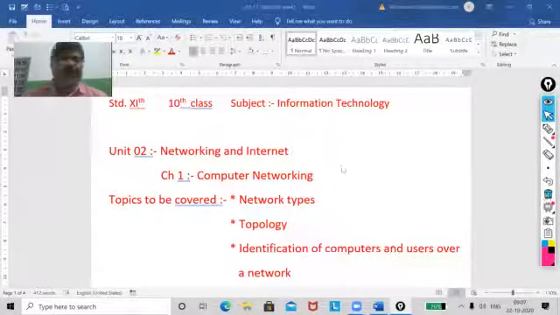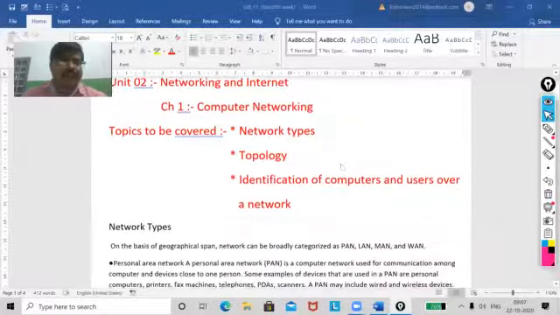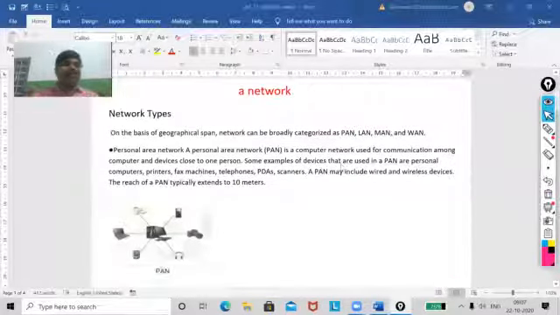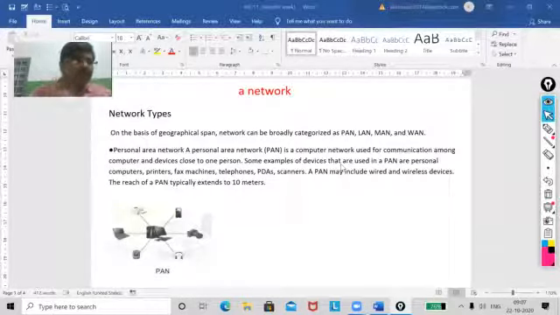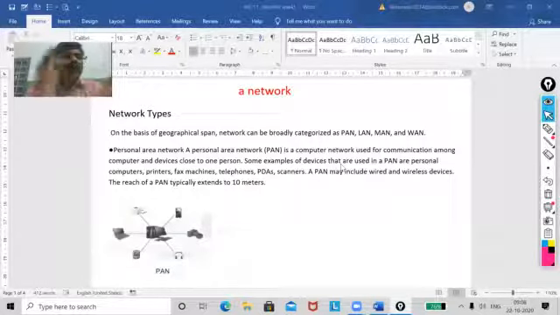My first topic is network types. So if I am saying network, it means more than one PC connected together. It can be one to one, it can be one to many, or many to one. That will form a network.